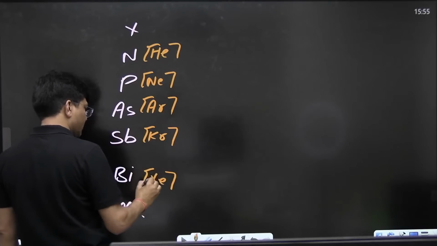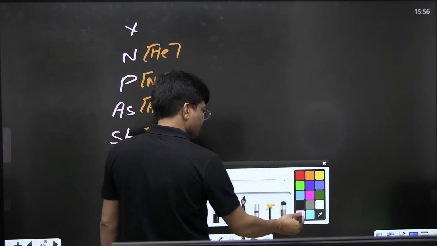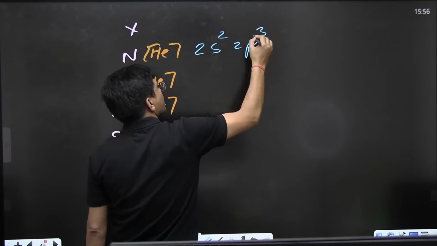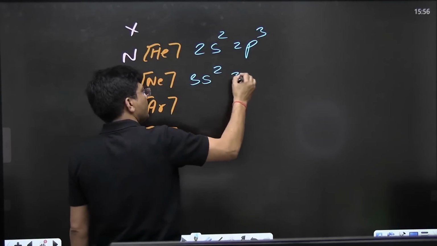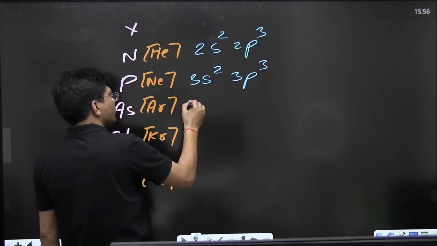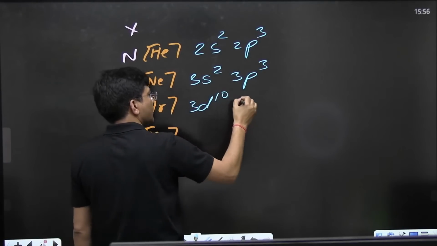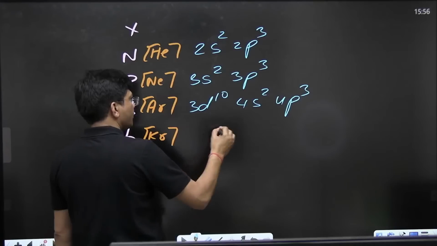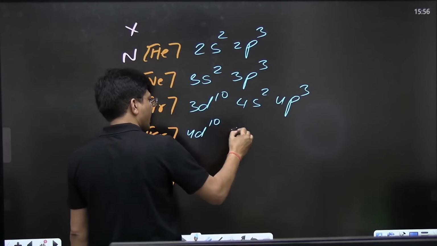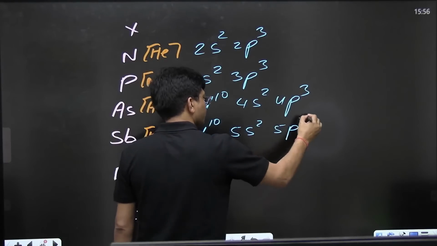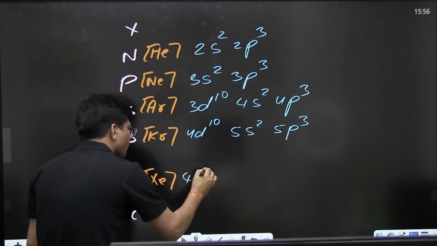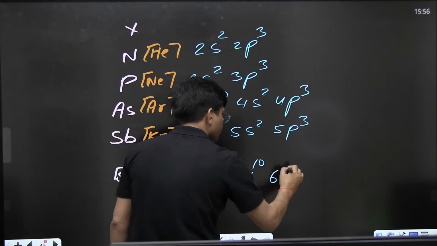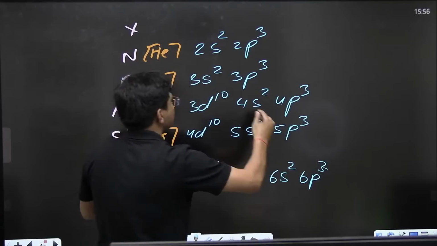It was 2s2 2p3, 3s2 3p3. But here 3d10 was there, then 4s2 4p3, then here was 4d10 5s2 5p3. Now here 4f14, then 5d10. Everyone, do you remember this configuration?